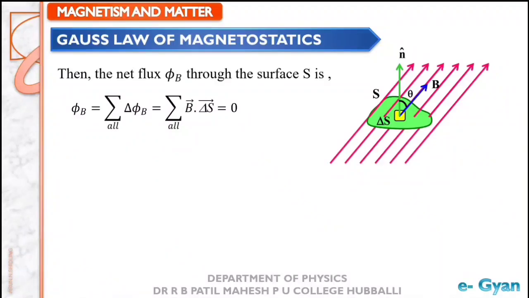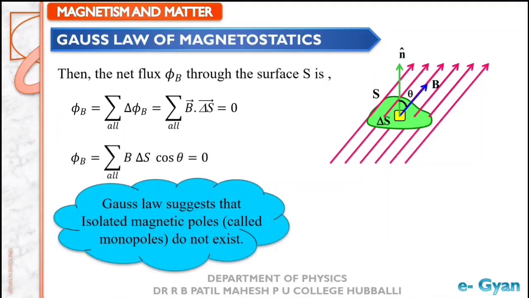So in simple terms, phi B is equal to summation B delta S cos theta equals 0. This equation suggests that there is no existence of magnetic monopoles.